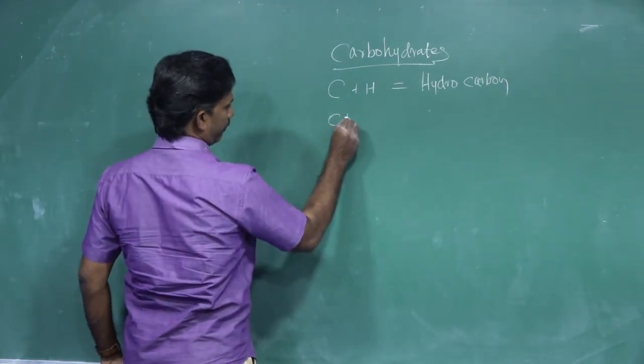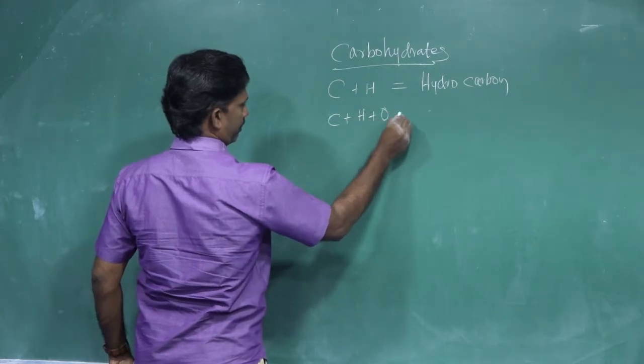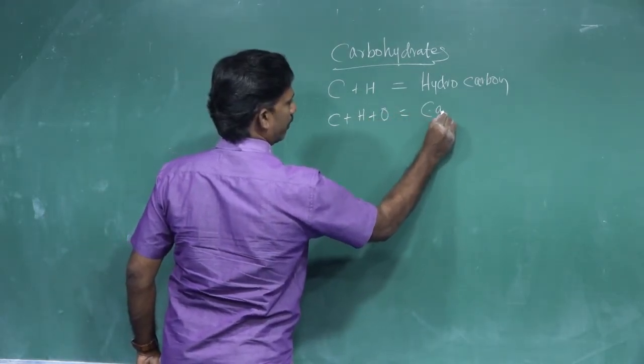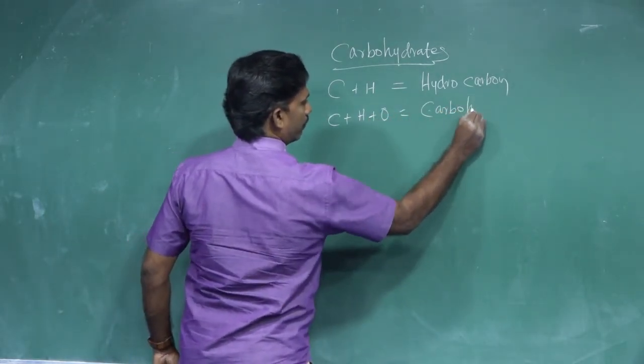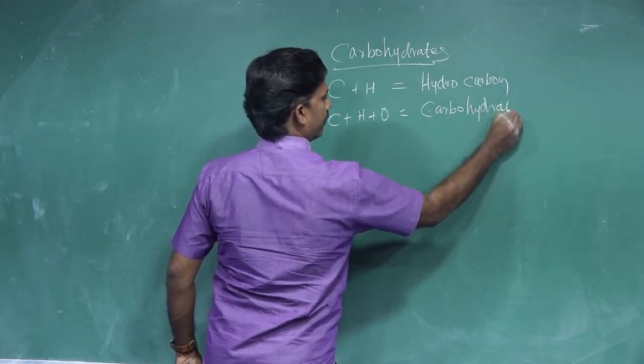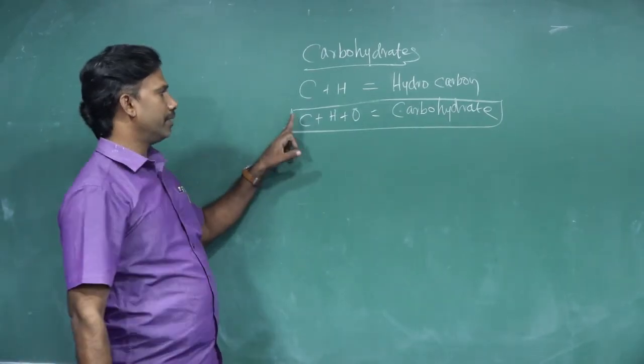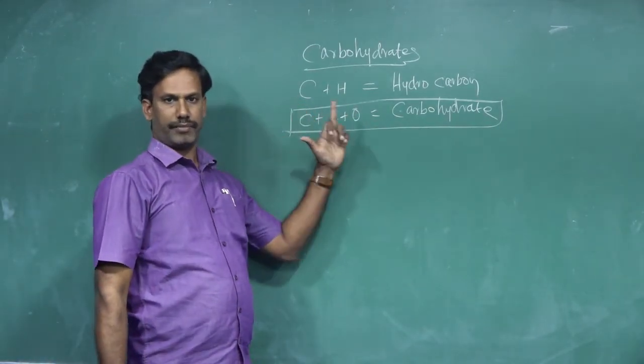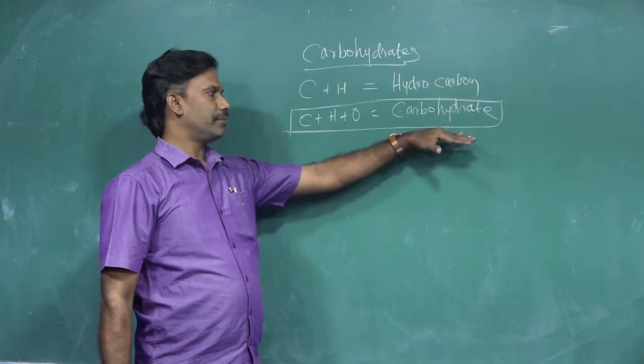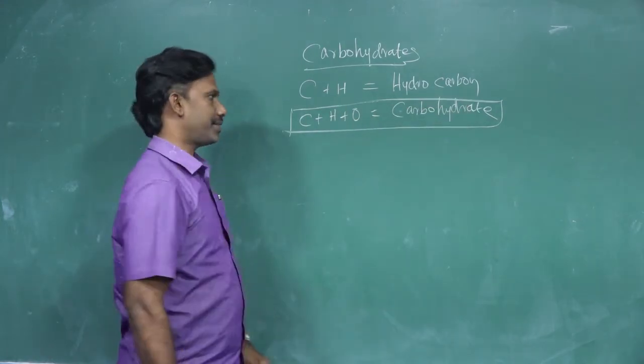When carbon plus hydrogen plus oxygen combine, it is a carbohydrate. So the elements present in a carbohydrate are carbon, hydrogen, and oxygen. These are mixed together in various compositions. They will give carbohydrates.